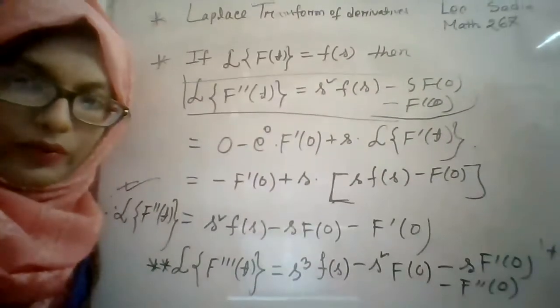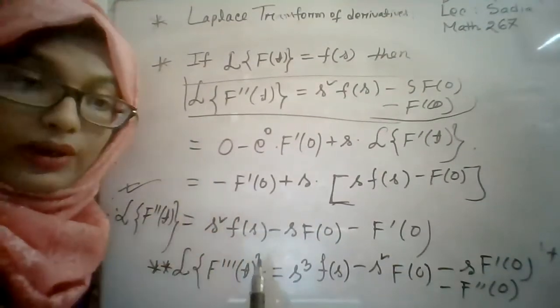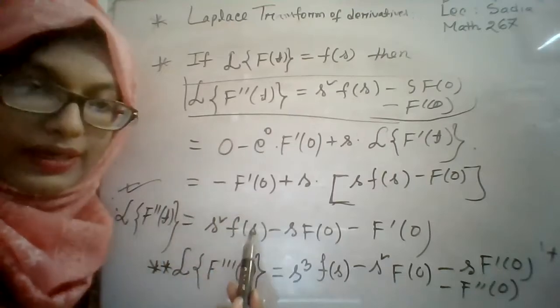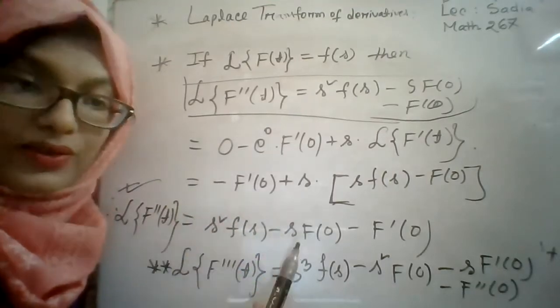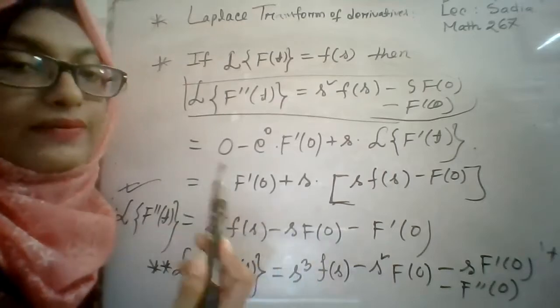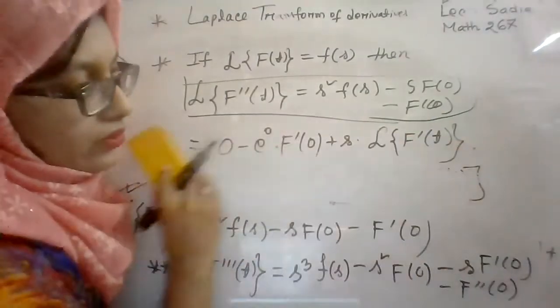The formula for the fourth order derivative will be s to the power 4 f of s minus s cube f of 0 minus s square f prime 0 minus f triple prime 0. So what will be the result for the fourth order derivative?